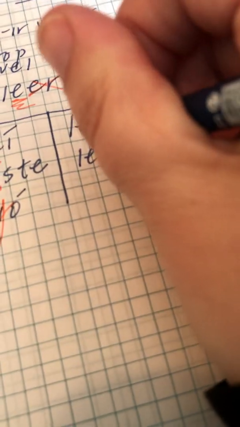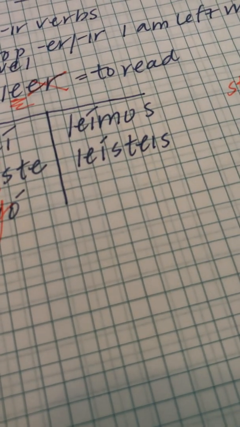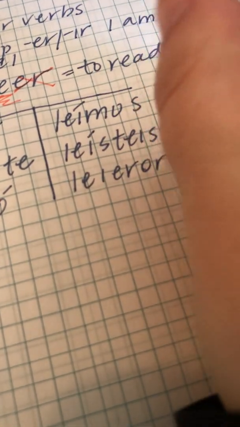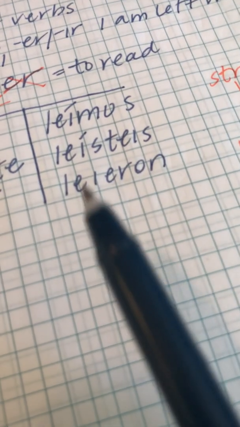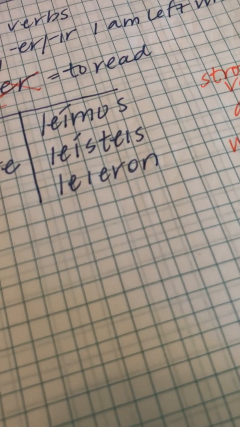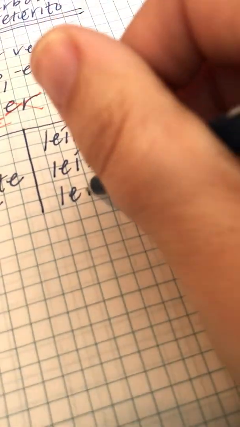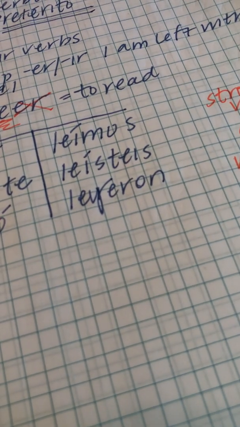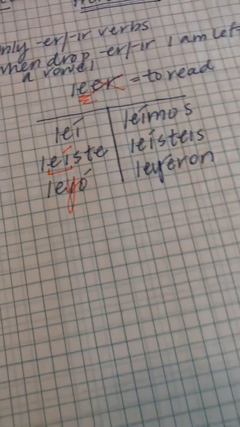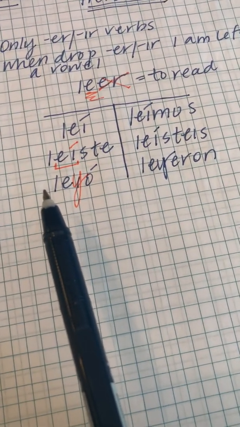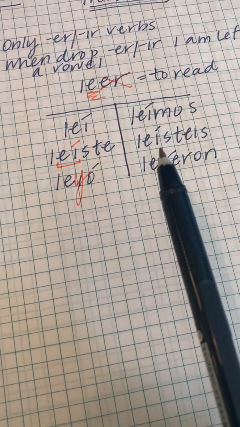So I'm going to accent that I. Okay, I'm coming down here to the ellos form. It should write like this, but that I in the middle, surrounded by two strong vowels, can't survive. So remember, it is going to change into a Y. So the I goes away completely. So now, if I read my verb, I have leí, leíste, leyó, leímos, leísteis, leyeron.